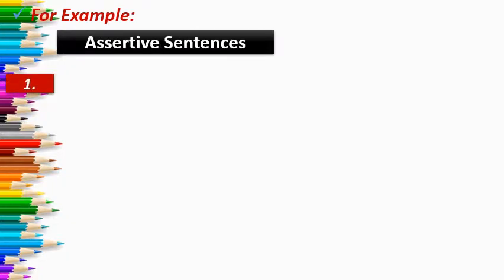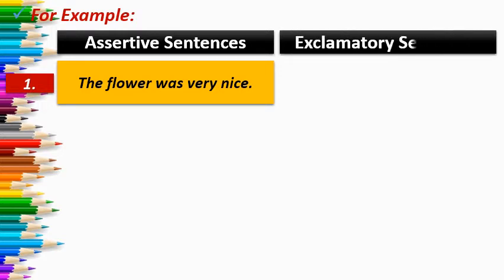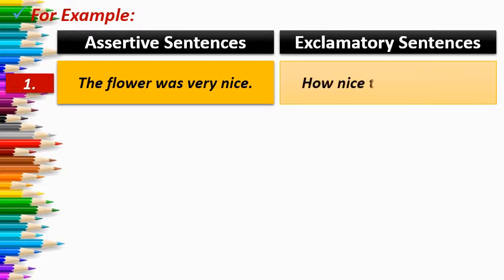So now let us see a few examples to clarify it. Let us see the first example. The flower was very nice. As you can see, the word very is not followed by the article a or an. So when you are not getting a or an in an assertive sentence with the word very or great, you have to start your exclamatory sentence with how. How nice the flower was! And at last, the exclamation sign.